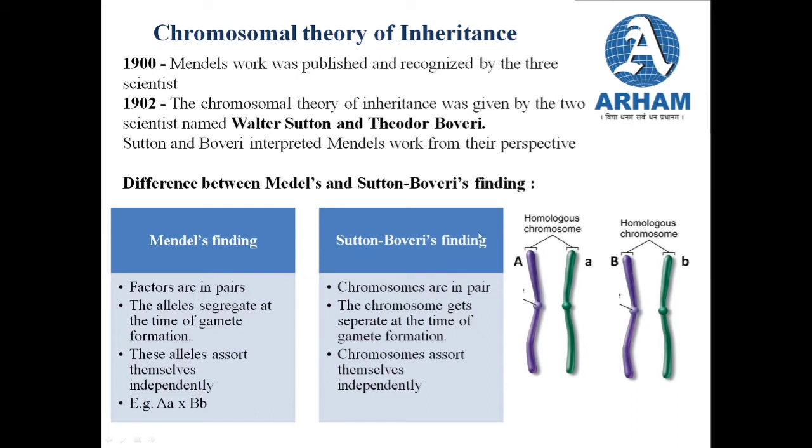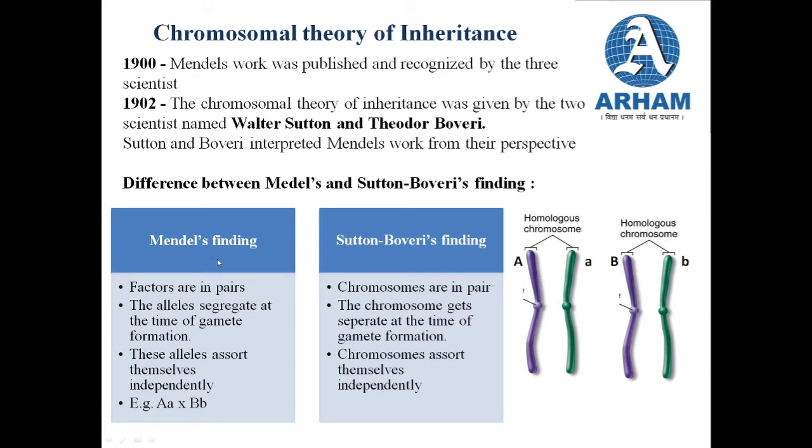Whereas Sutton and Boveri said that factors, which we now call genes, are present on chromosomes, and these chromosomes are present in pairs, and the pair of chromosomes is known as homologous chromosomes. We have already studied what a homologous chromosome is. So this was the difference between the 2 findings.